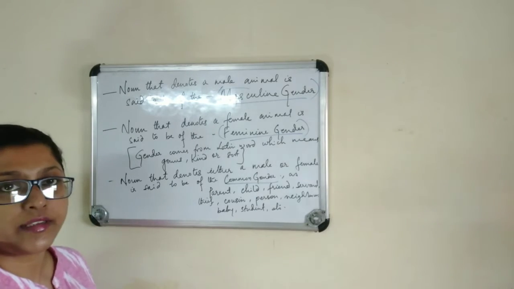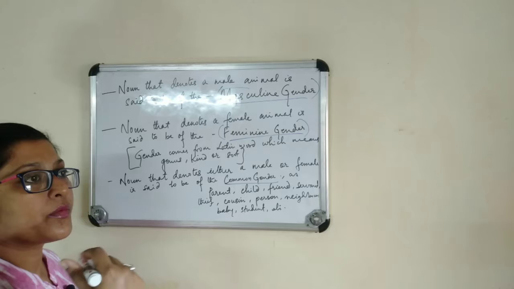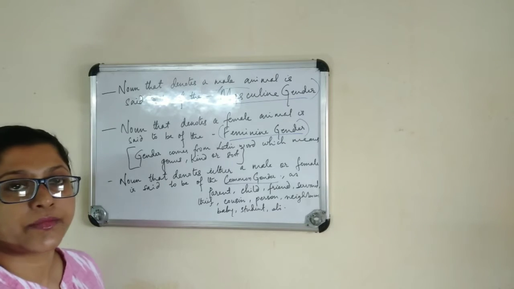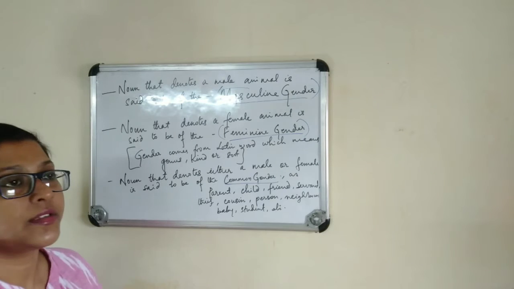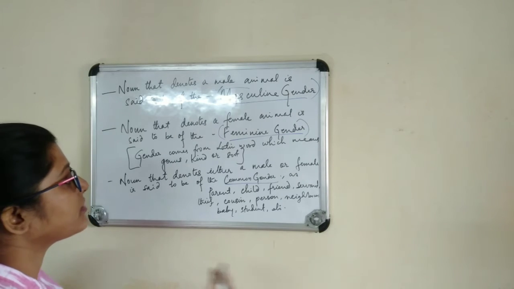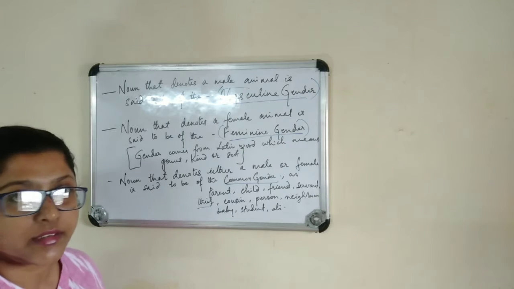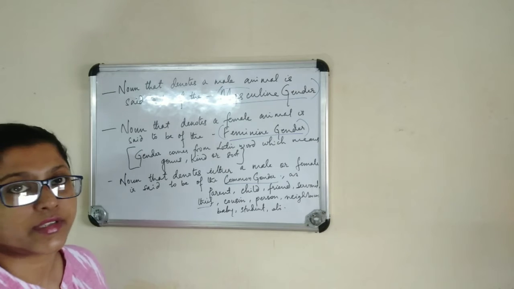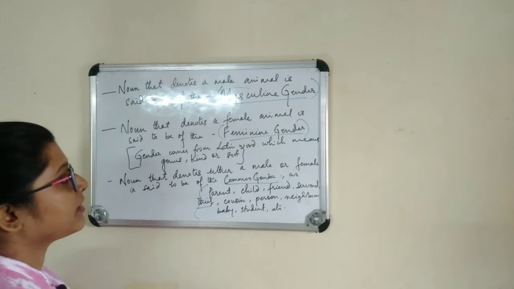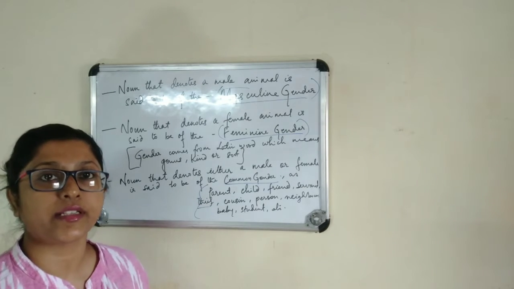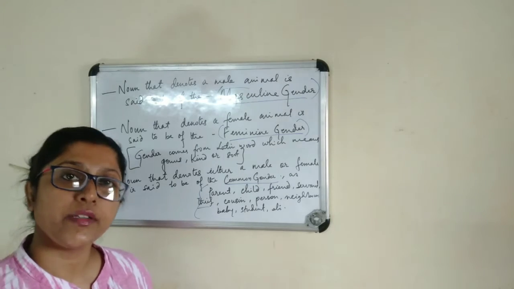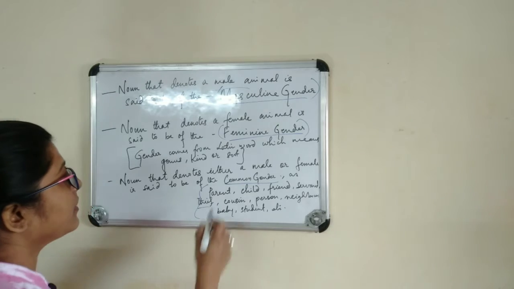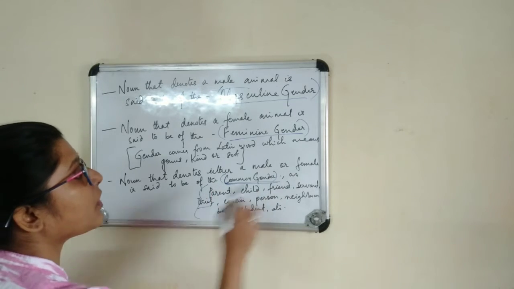But if we are referring to somebody as one of the parents, or a child, friend, servant, thief, cousin, person, neighbor, baby or student, etc., all these are not based on any gender. They can be a male, they can also be a female. In that case, we call it a common gender.